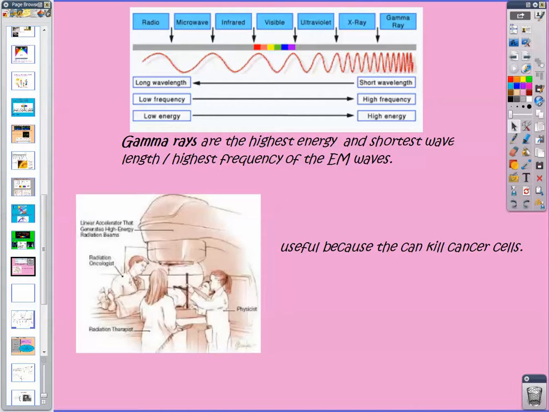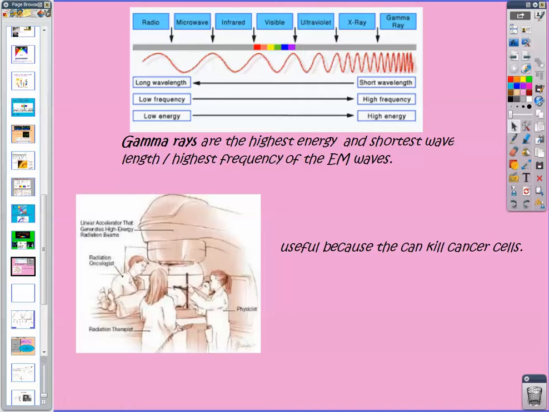Now, this can be useful to us when we have cells that are not what they're supposed to be, cancer cells. They've mutated and are reproducing. So gamma waves, in the form of what they call a gamma knife, can be used to kill those cancer cells, to destroy those cells so that they can't reproduce and create more cancer cells. But obviously any healthy tissue that's exposed to these will also be damaged. So this is not always the right tool for treatment of cancer, but sometimes it is.